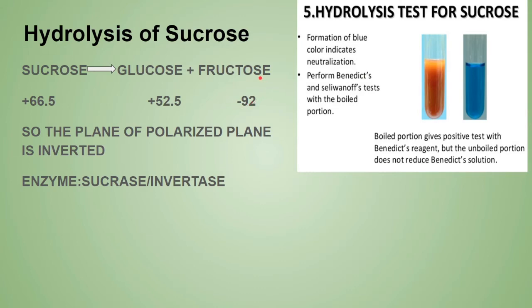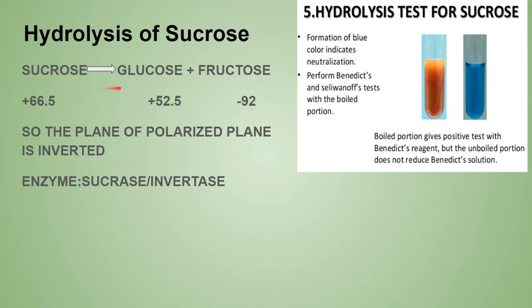Therefore the products change the dextro rotation to levo rotation, so the plane of polarized light is inverted, because sucrose is converted into glucose and fructose. That means dextro rotation is converted into levo rotation. So these two are known as invert sugar.